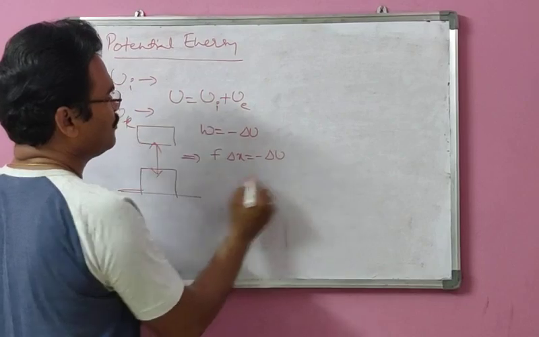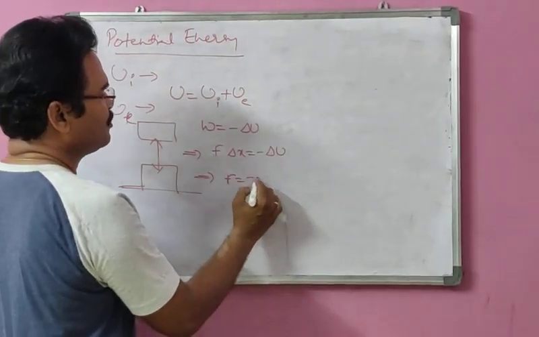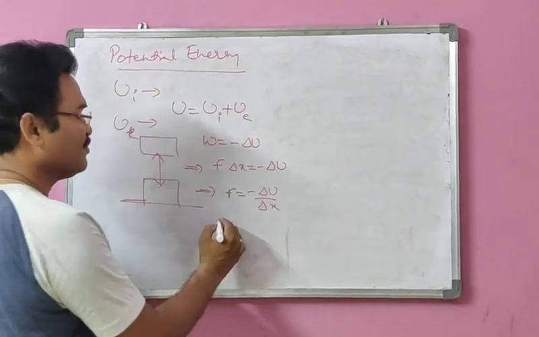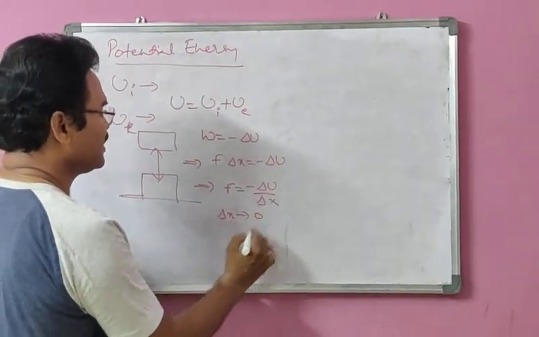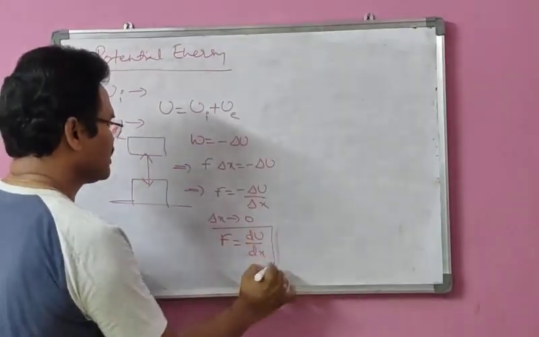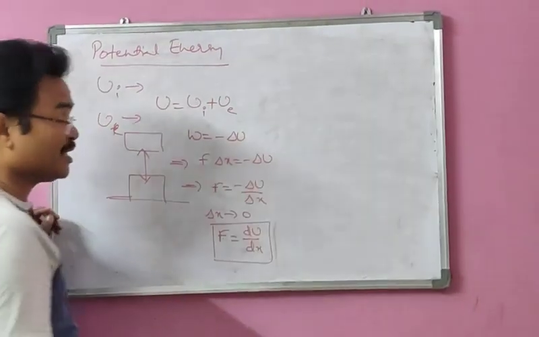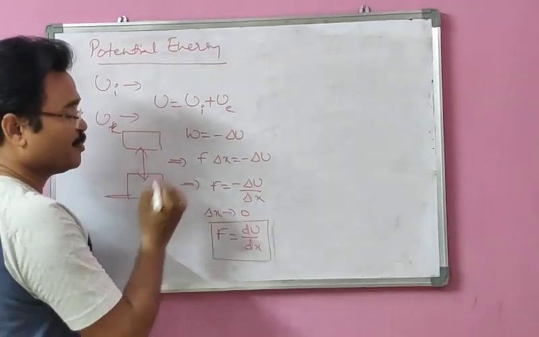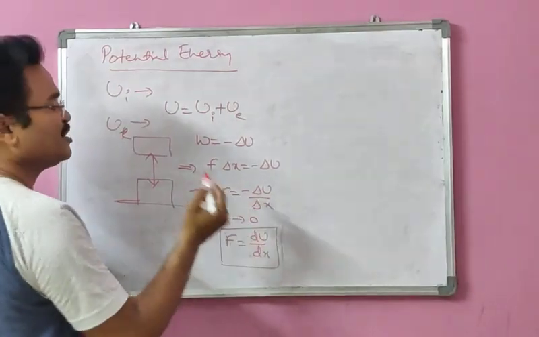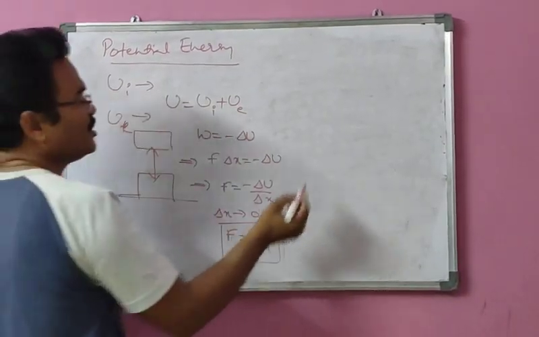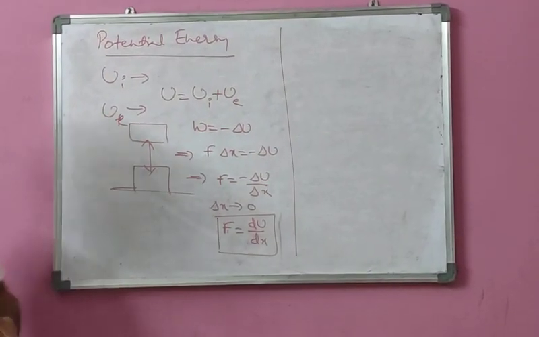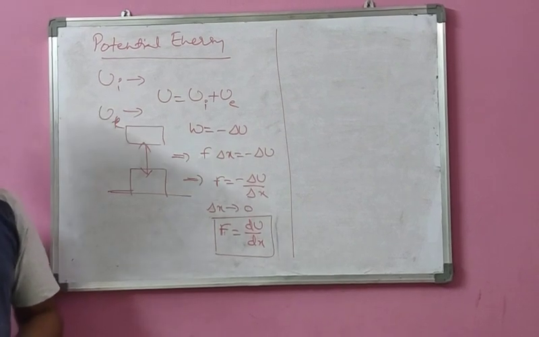So minus delta U implies F equal to minus delta U by delta X. If delta x tends to 0, I can write F equal to minus dU by dx. So this is the expression for the relation between conservative force and potential energy. F is a conservative force, that is the gravitational force, and U is the potential energy. So we got one expression between potential energy and conservative force.